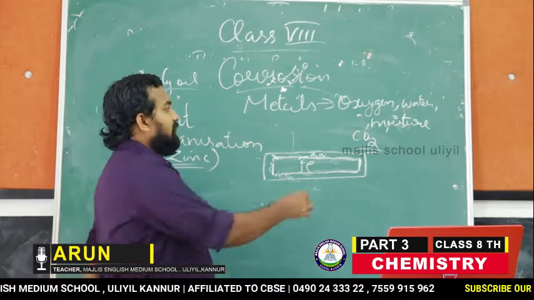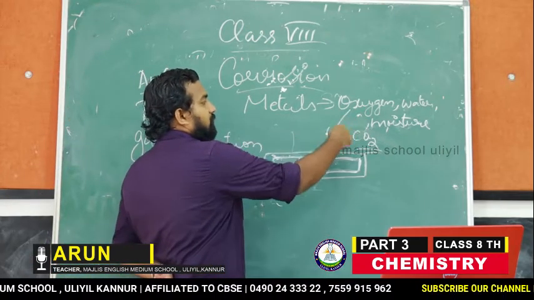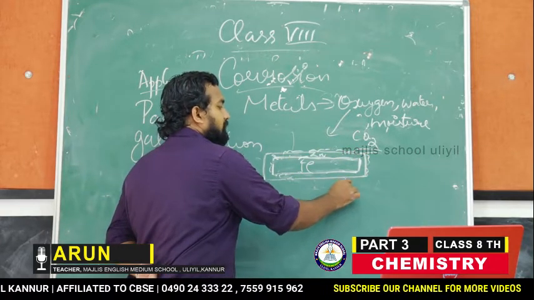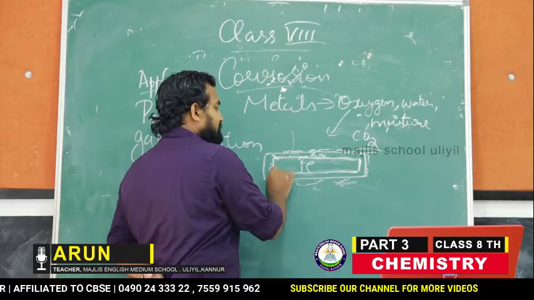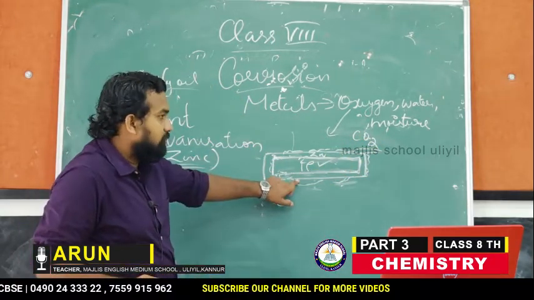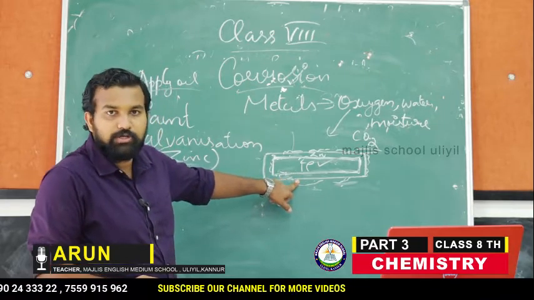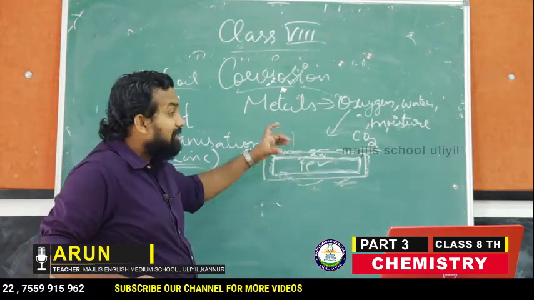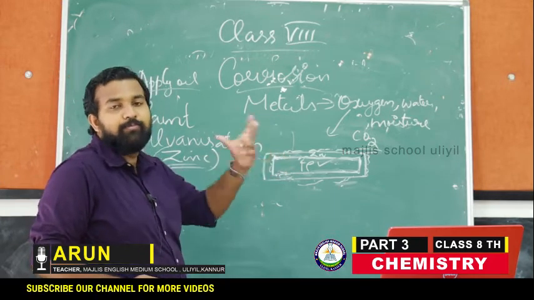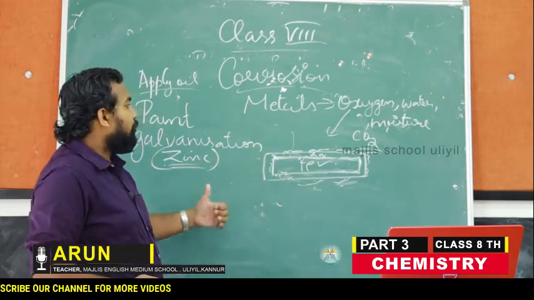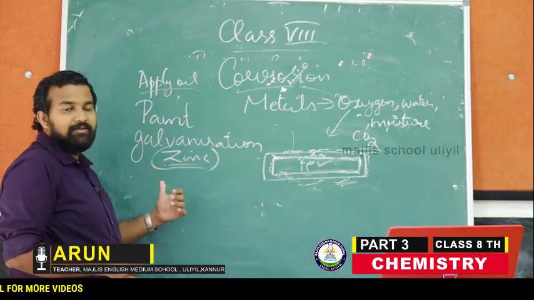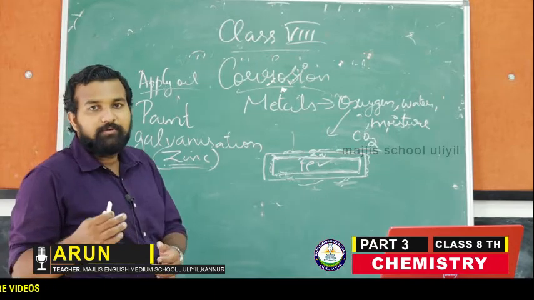So what will happen is, whenever oxygen or water or moisture attacks, it will attack only the zinc metal, and this iron rod will be free from corrosion. The outer surface of the zinc will corrode surely, but we can protect the inner surface, whatever metal piece we have kept inside. So this is an important industrial process. This process, galvanization, will help us to prevent corrosion.